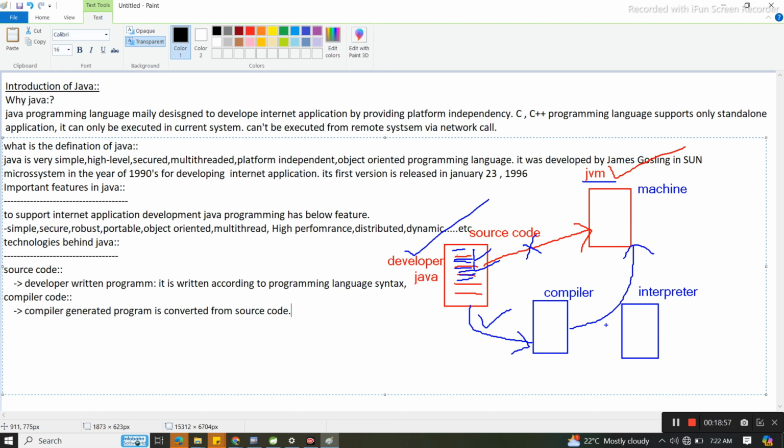Second line after that means the interpreter is going to convert from source code to machine understandable code line by line. Okay. Any doubt? So now after this, what will come? Executable code. So whatever code now came till JVM, Java Virtual Machine, that is understandable by the OS. JVM is available in our operating system. Understood or not? JVM is there inside our operating system.